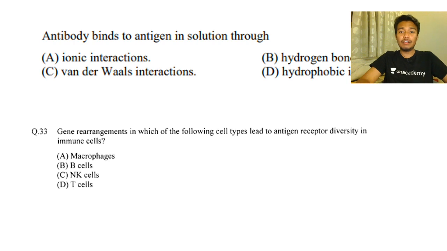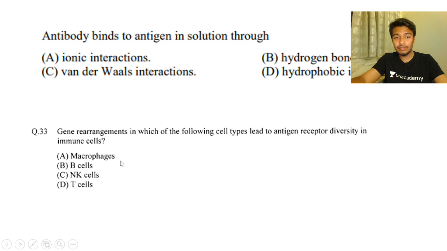As we move along, we need to keep this concept in our head: they interact by non-covalent interaction, and no covalent interaction is present between an antigen and antibody. In the previous lecture we talked a little bit about all the cell types of the immune system. In the next question they said gene rearrangement is taking place in the following cell types.